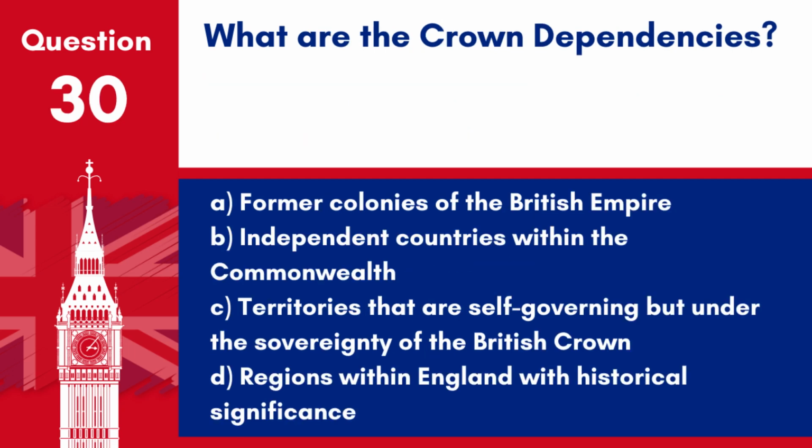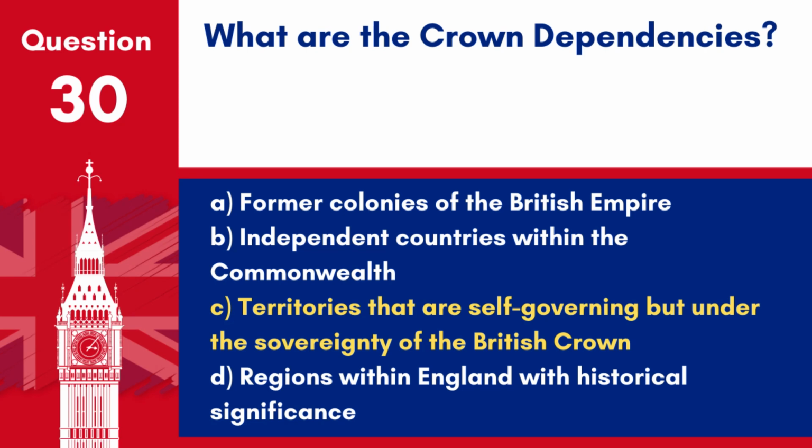Question 30. What are the Crown dependencies? A. Former colonies of the British Empire. B. Independent countries within the Commonwealth. C. Territories that are self-governing but under the sovereignty of the British Crown. D. Regions within England with historical significance. Answer: C.